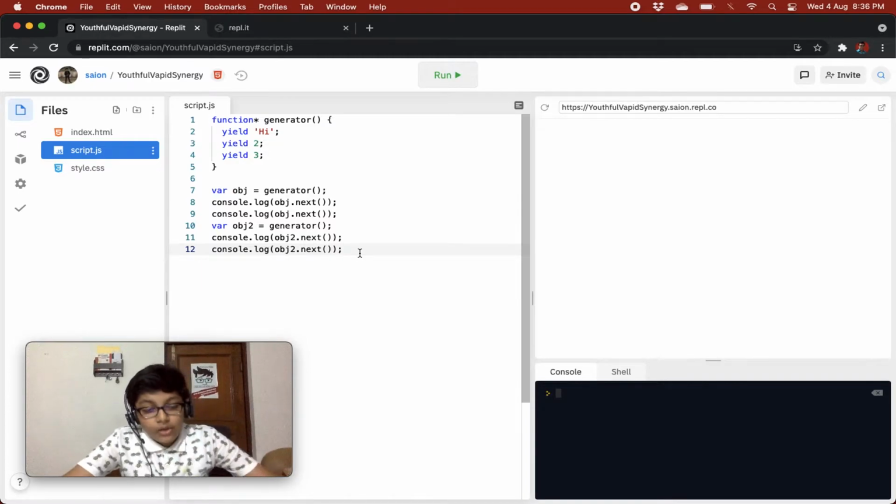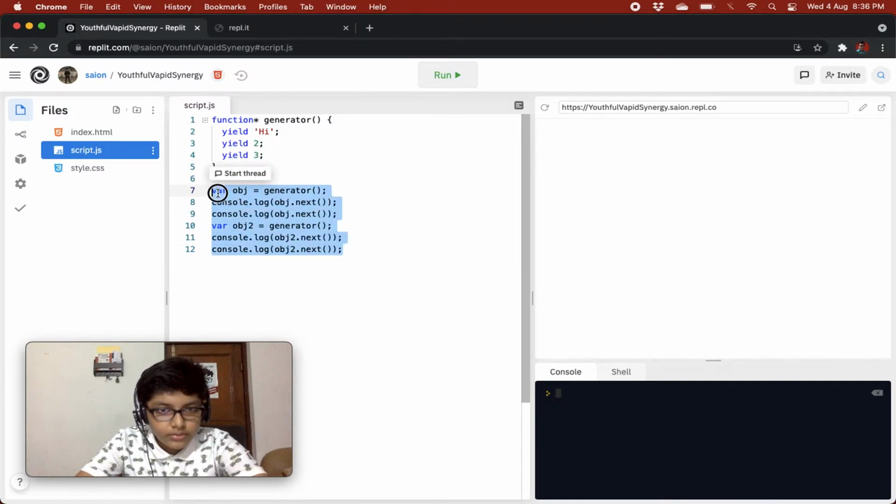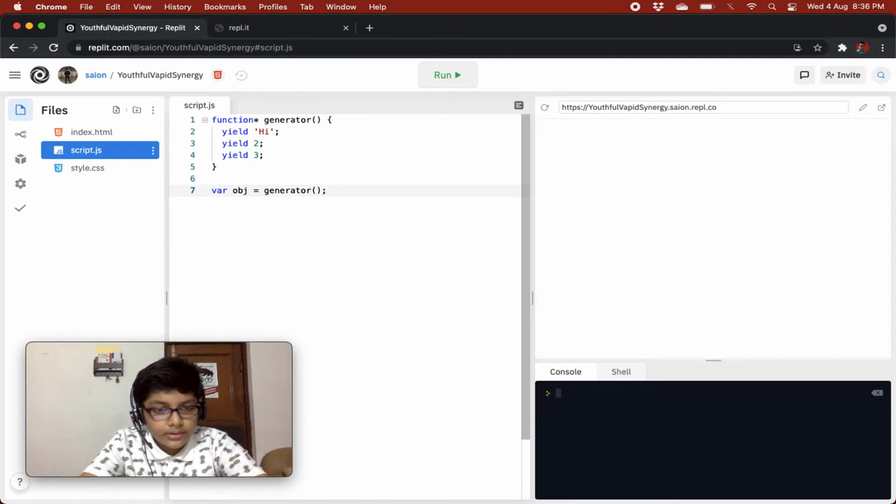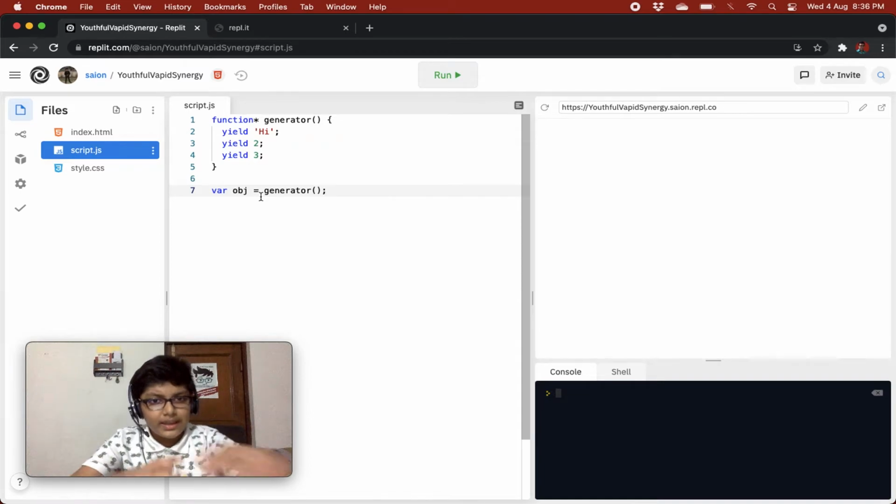So now we have learned how to use generator functions, but now we are gonna learn what the use cases are. Why should you use generator functions? So we'll just clear this out over here. Let's have an object, and I think I have told you that it does not invoke over here. It creates an object basically, and it does not call the function. It just makes a generator object and returns it, and that we are saving in the obj variable.